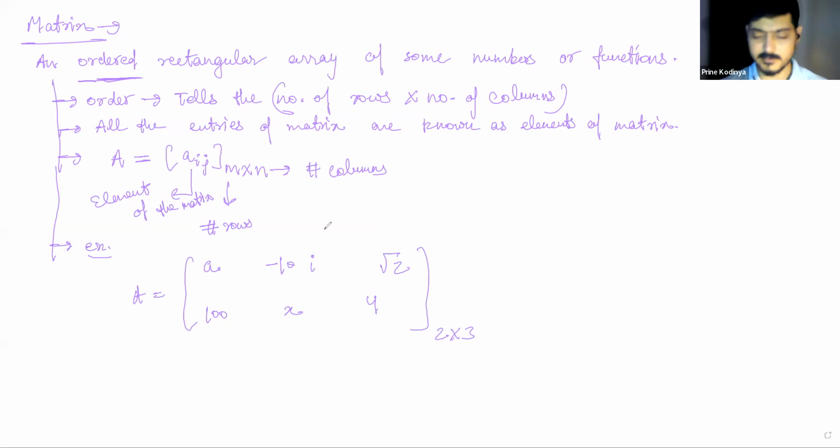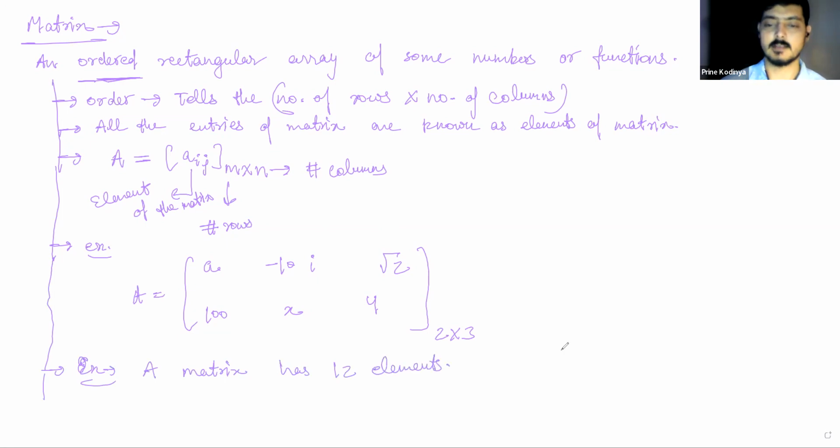Okay, so a basic question from this will be, if I tell you the number of elements, can you tell me the possible orders of the matrix? This is a question. A matrix has 12 elements.